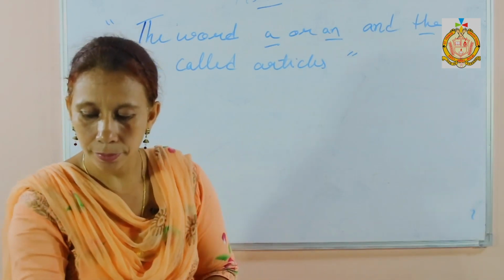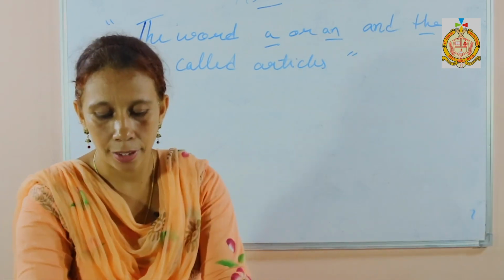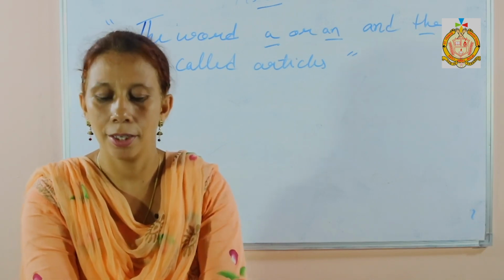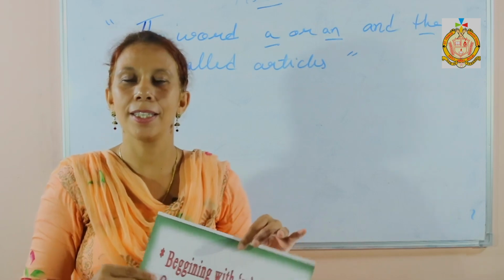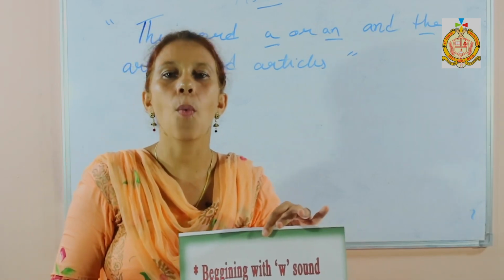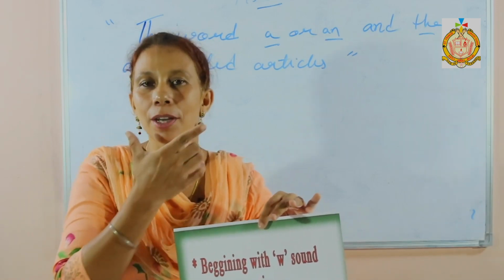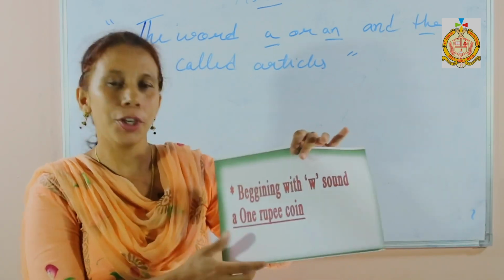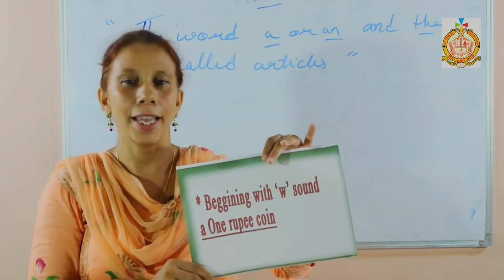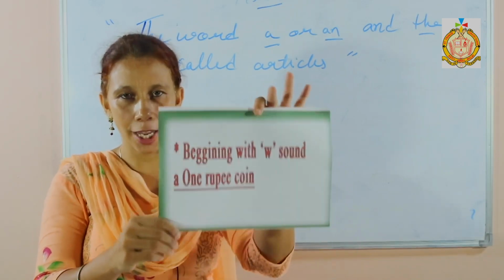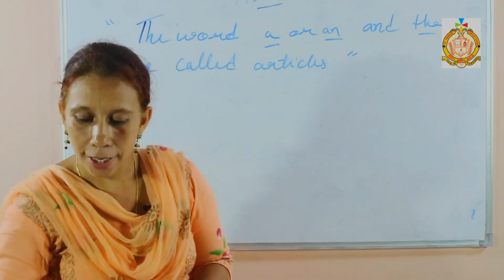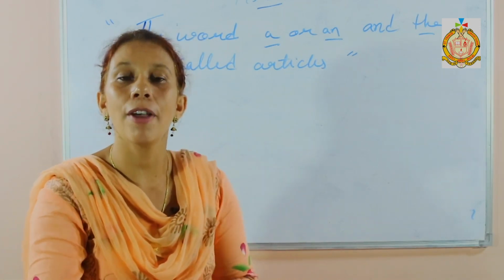And next, you can use a with a W sound. What is a W sound? Like 1 rupee. Speak 1 rupee. 1, it's a W sound. With a word that starts with a W sound, you can also use a. So these are the uses of a. Understand the use of a? Okay. Now let us start the next, the use of an.